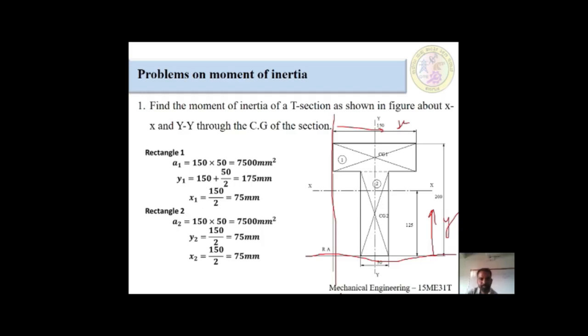Listen carefully, I will explain properly. When we take the lowest line, the horizontal line, we have to go vertically. When we take the horizontal line and go vertically, we find y values. When you take the left vertical line, we have to go horizontally for finding x values.